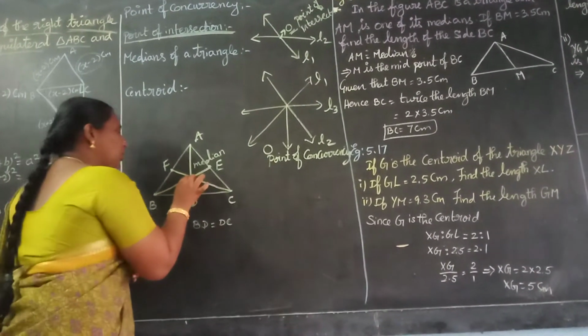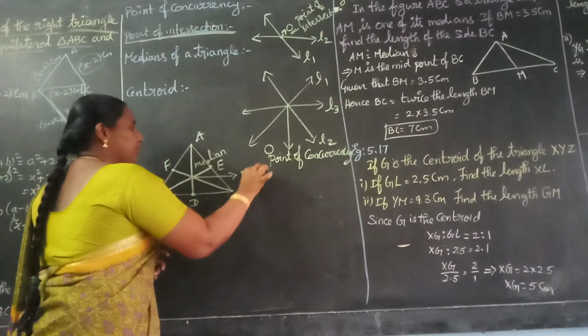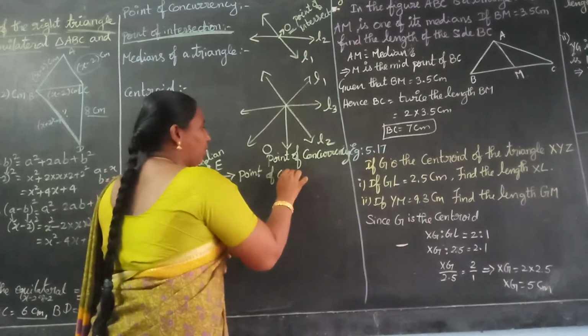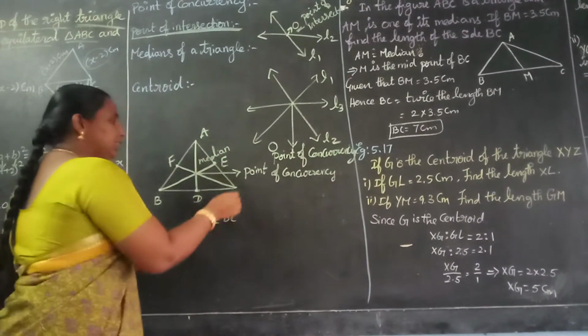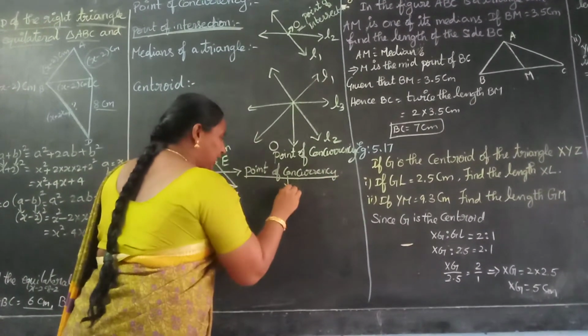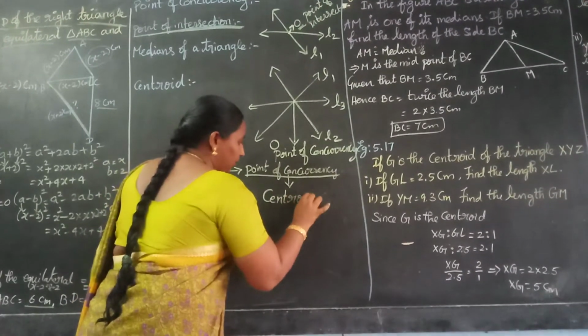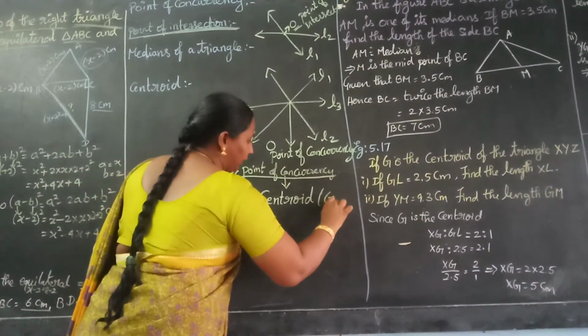Okay, so here you got a point of concurrency. Am I right? The three medians are intersecting at one point, that is the point of concurrency of the medians. This point of concurrency is called the centroid. What is that? Centroid, and it is denoted by the letter G.